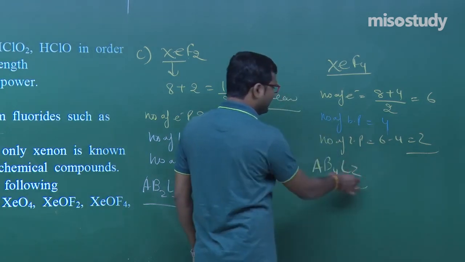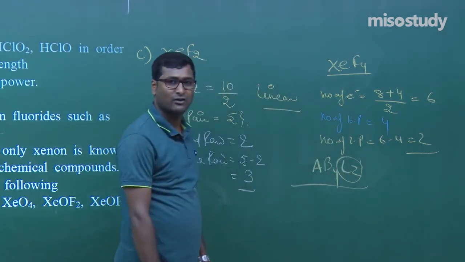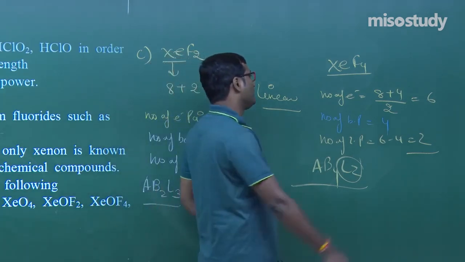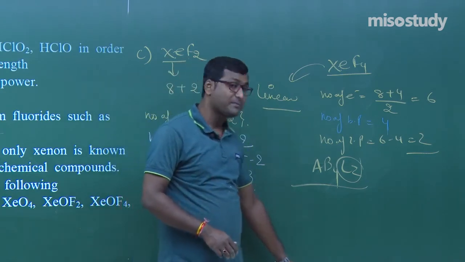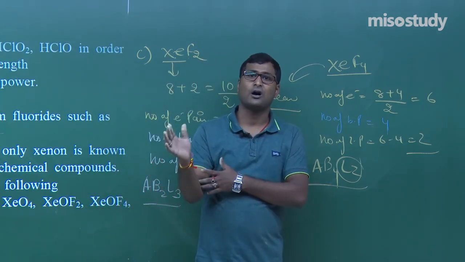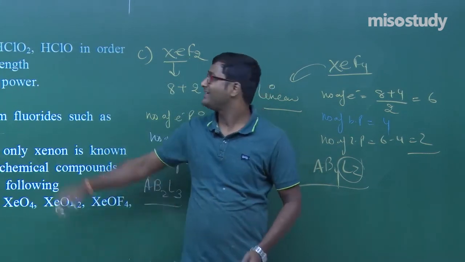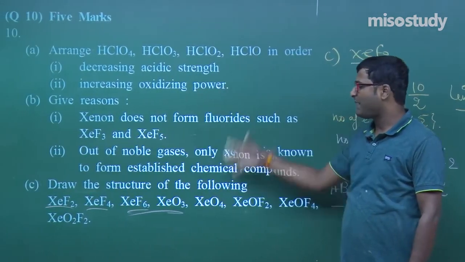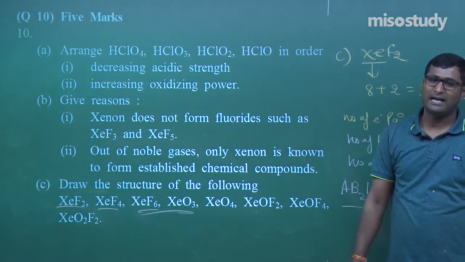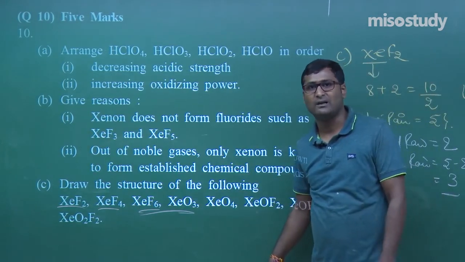AB4L2, and there are 2 lone pairs of electrons, as I told you, so it will have square planar shape. This is the formula to find the shape, and you should have the chart related to the VSEPR theory, valence shell electron pair repulsion theory, and you can easily solve it. I have discussed the maximum number of questions, and definitely, my friend, this question will help you a lot.